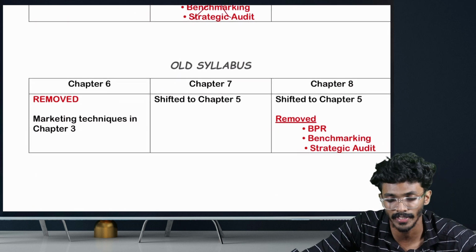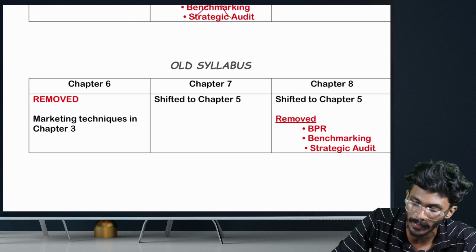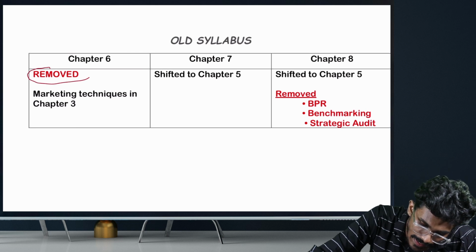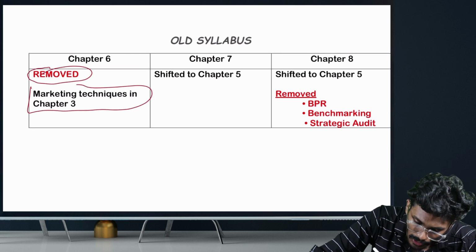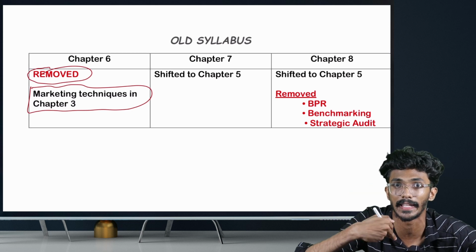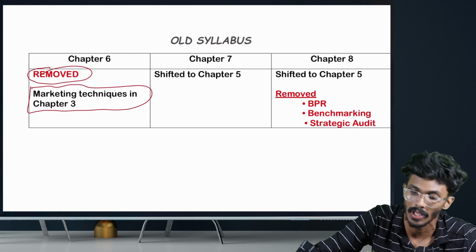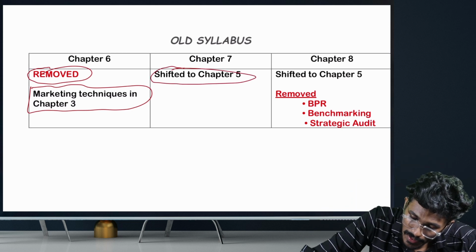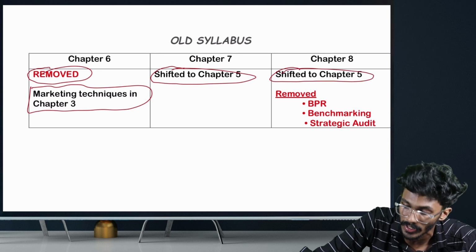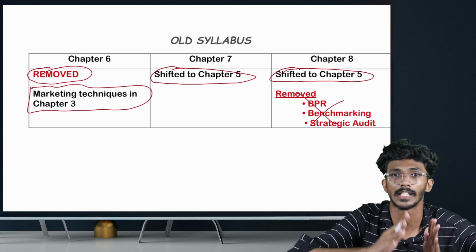And in old syllabus, there were 8 chapters. In new syllabus, only 5 chapters. So, chapters number 6, 7, and 8 of old syllabus: chapter number 6 was completely removed except this small topic. Only strategic marketing techniques from chapter number 6 of old syllabus has been taken and placed in chapter number 3 under new scheme. Chapter number 7 has completely been shifted to chapter number 5. Chapter 8 also 95% shifted. Only these three areas were removed. These are the changes from old syllabus to new syllabus.